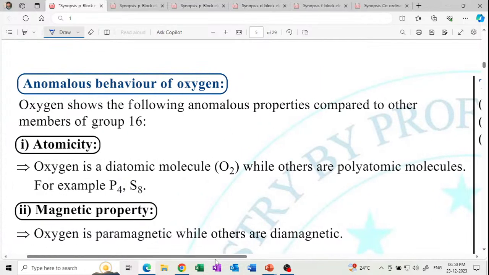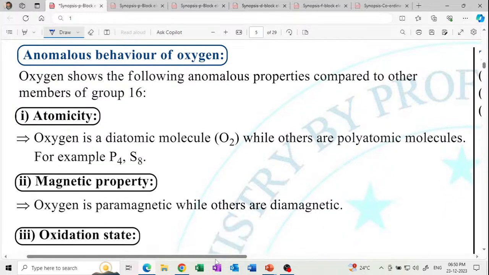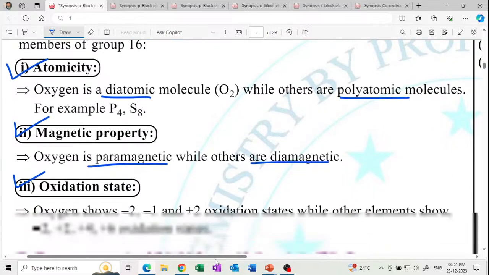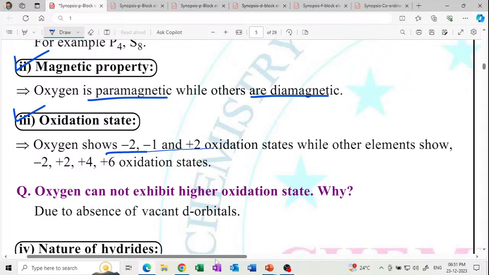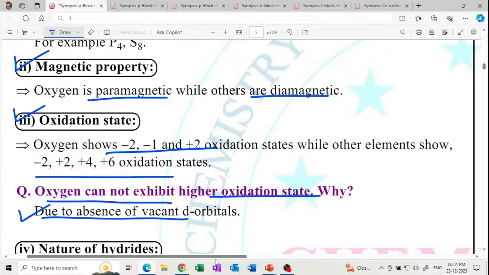And then anomalous behavior of oxygen. Atomicity: oxygen is diatomic, whereas the others are polyatomic molecules. Magnetic property: paramagnetic है, other diamagnetic है. Get it? So these are the points actually. So हे सर्व points आहे question मध्ये. आणि ऑक्सिजनचे oxidation state -2, -1, +2 असू शकेल, पण बाकीच्यांची हायर असते. आणि oxygen cannot exhibit the higher oxidation state. का? Because due to the absence of vacant d orbitals.